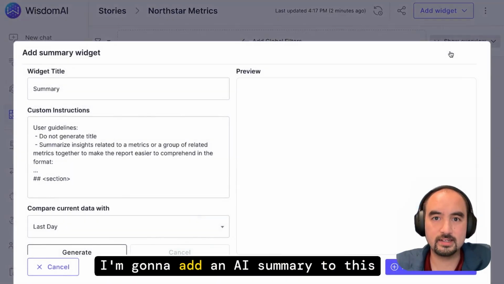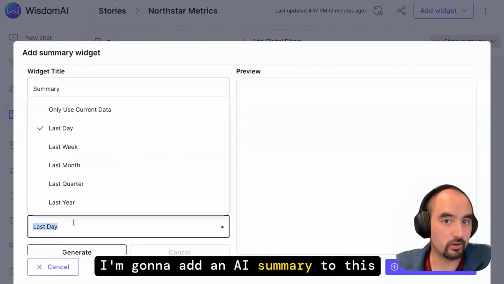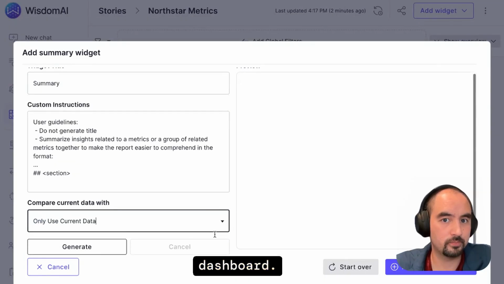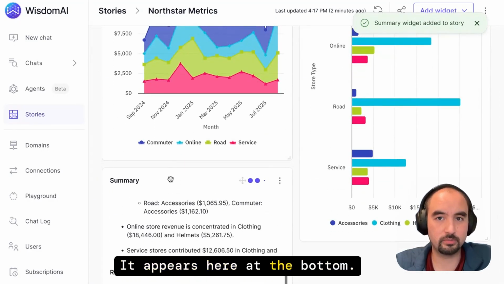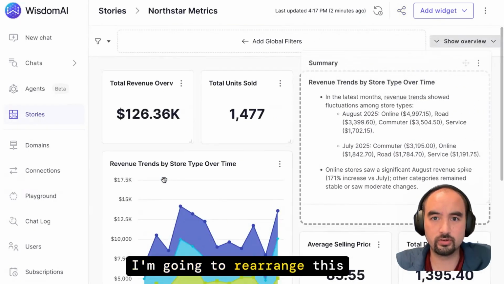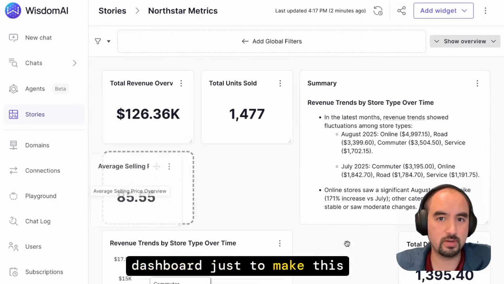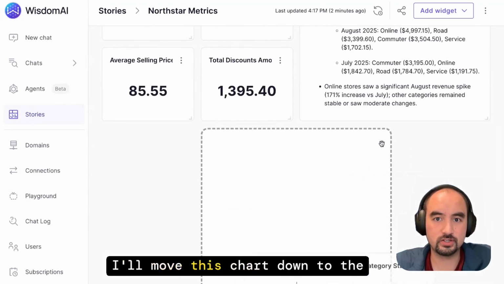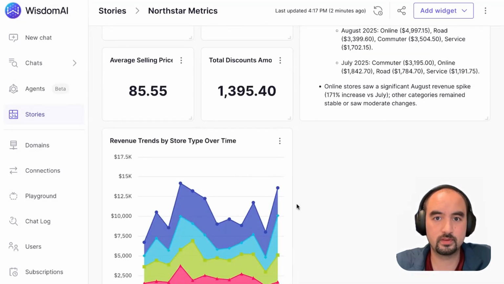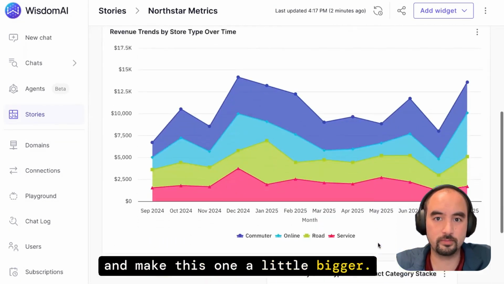I'm going to add an AI summary to this dashboard. So I just added a widget. It appears here at the bottom. I'm going to rearrange this dashboard just to make this visually a little bit more appealing. I'll move this chart down to the bottom and make this one a little bigger.